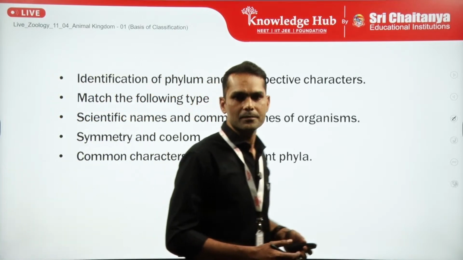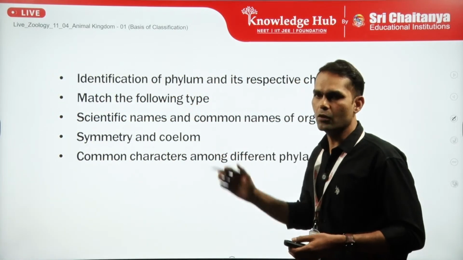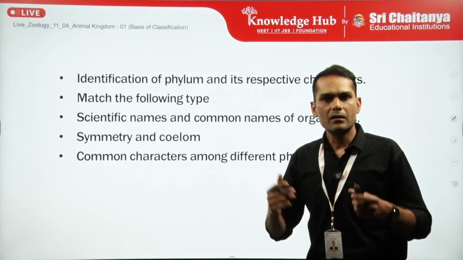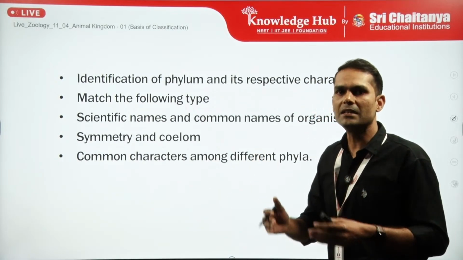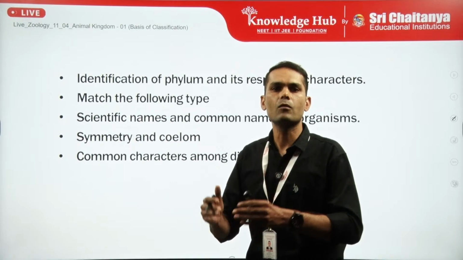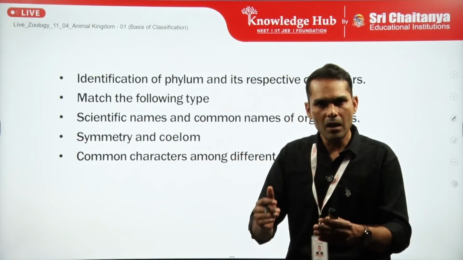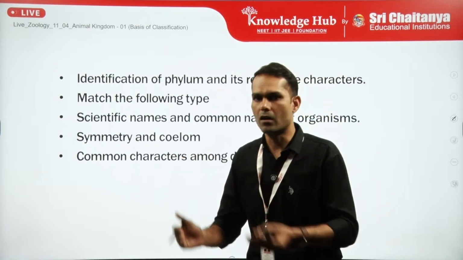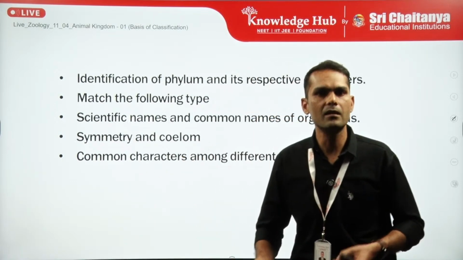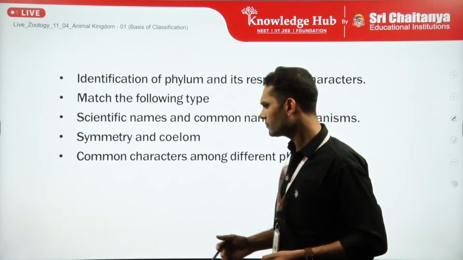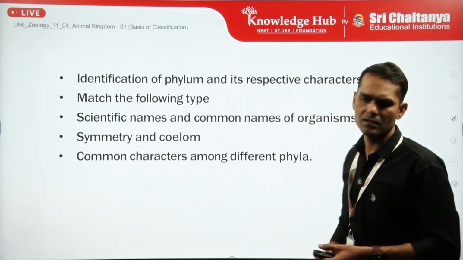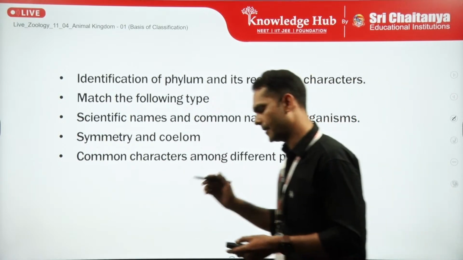The fourth is symmetry and coelom. That means what kind of symmetry and what kind of coelom an organism in a particular phylum has, along with the germ layer organization, whether it is diploblastic, triploblastic, like this, and along with common characters among different phyla.